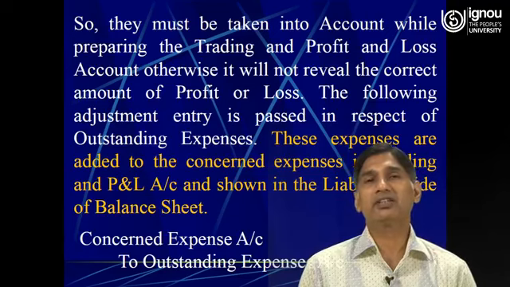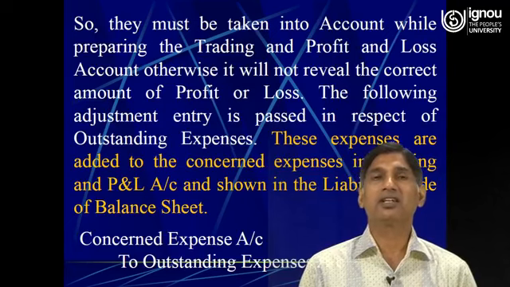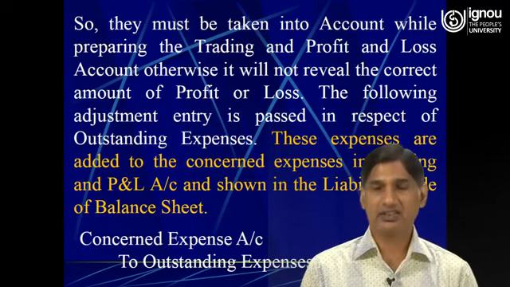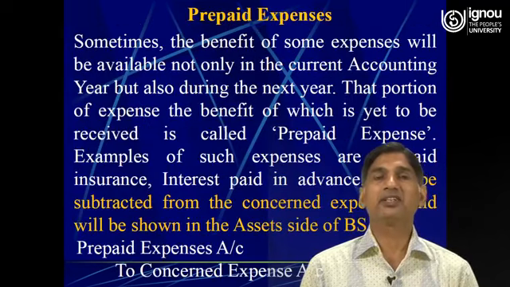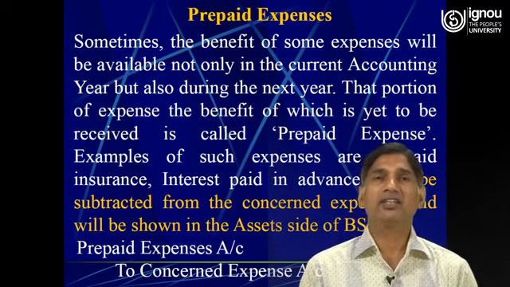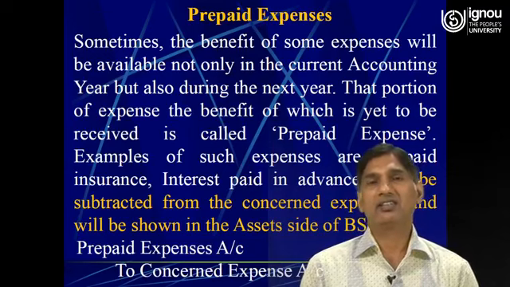So here the person has already given the services to the business, therefore his account will be credited, and the journal entry would be wages account debit to outstanding wages. The next one is prepaid expenses. So these are the expenses which have been paid in advance. Say for example, if you make the payment in advance is called